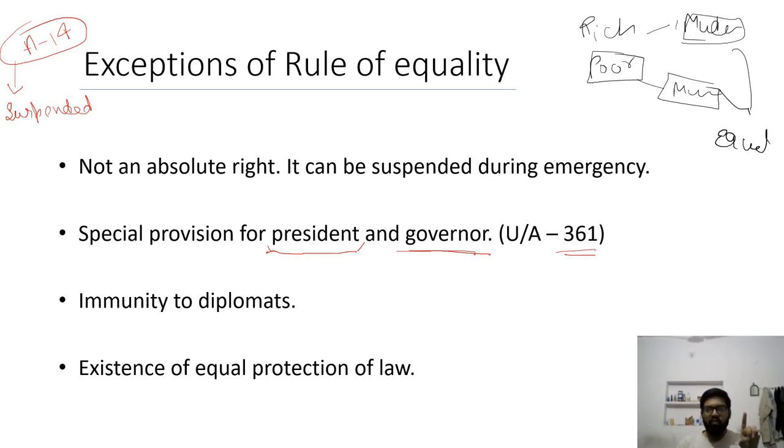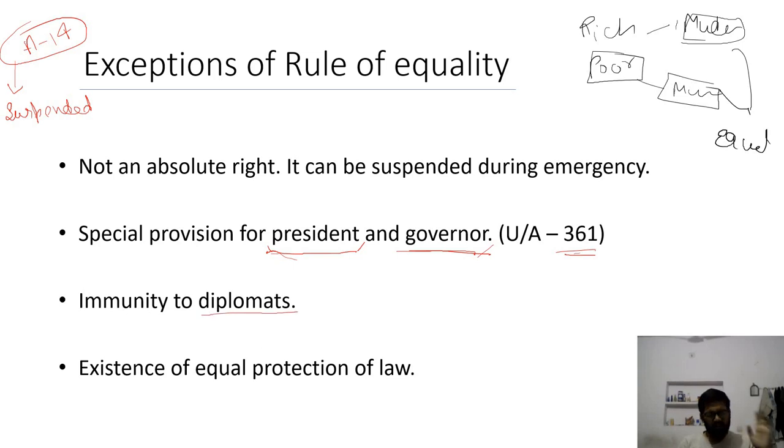If we want to, then we have to remove them. If they resign the post, if they are not at that post, then only we can do. And all these things are given in article 361.